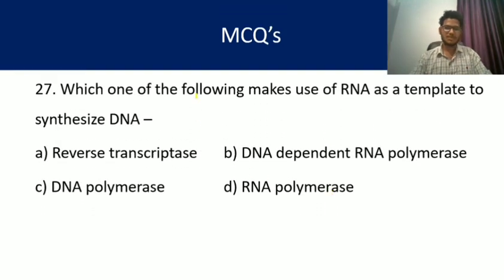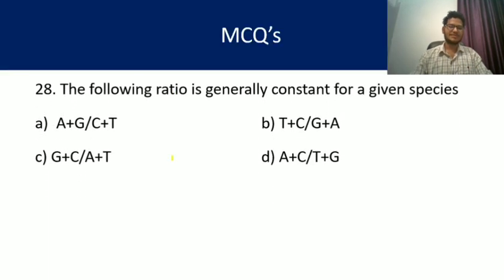27. Which one of the following makes use of RNA as a template to synthesize DNA? RNA is used to synthesize DNA. Normally DNA is used to synthesize RNA during transcription, so this is a reverse form of transcription. That means RNA as a template to synthesize DNA. So reverse transcriptase is the answer because it is the reverse process of transcription. Answer is A.